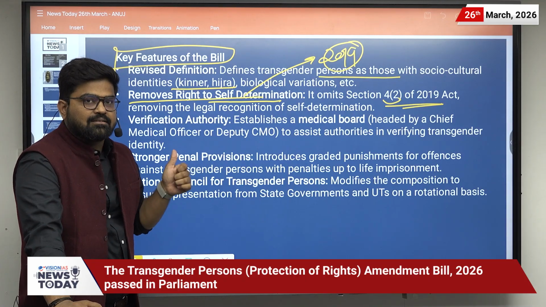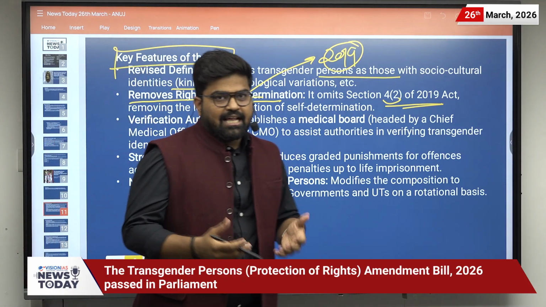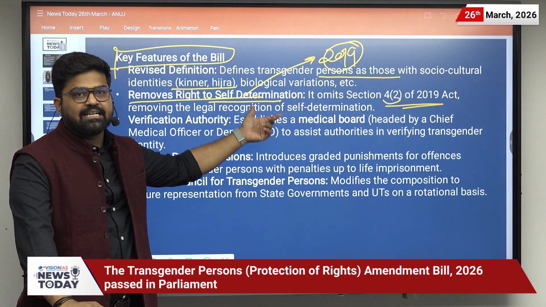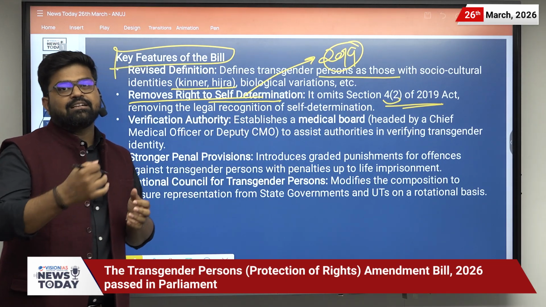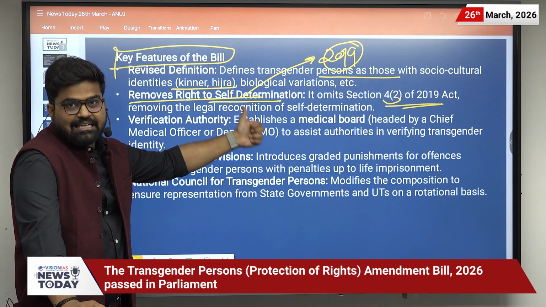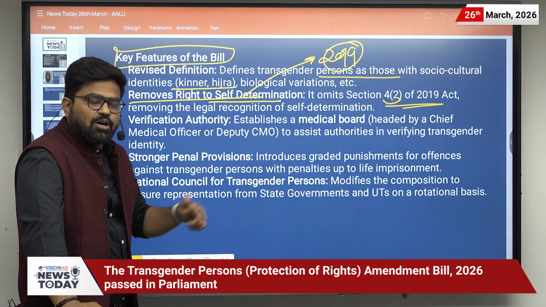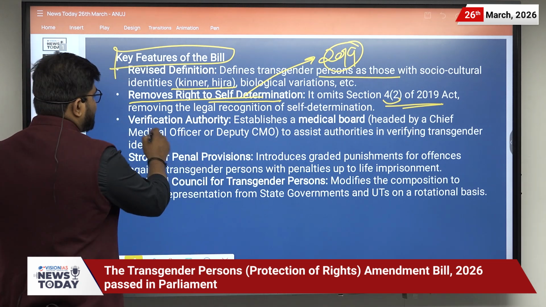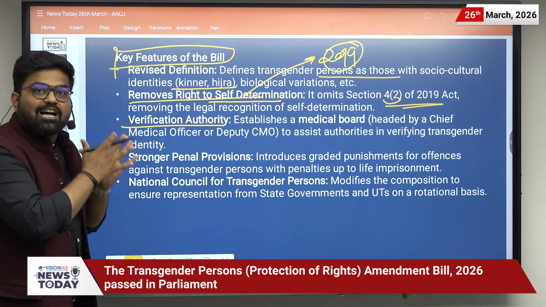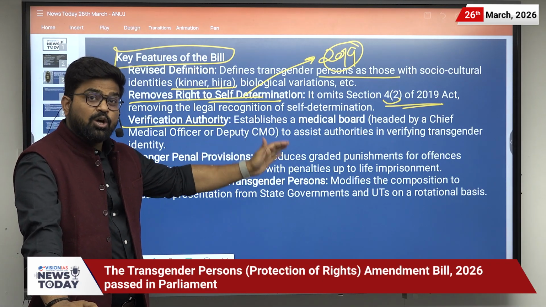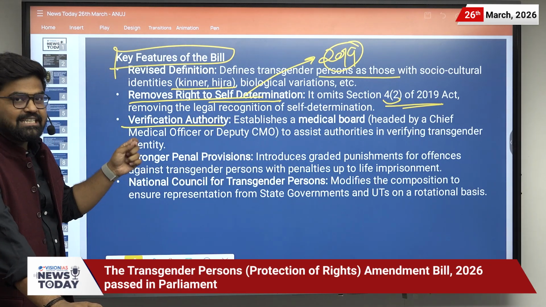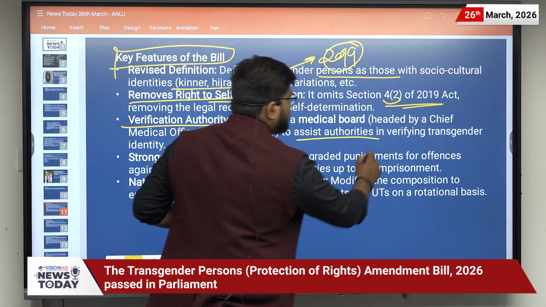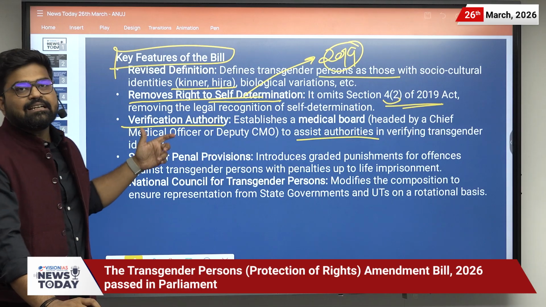So what does it mean? It means that previously, if a person considered herself or himself as transgender, they could determine it by self-attestation. But now they require a certificate from a medical board. It requires a verification authority, and it established a medical board headed by the CMO or Deputy CMO, that is Chief Medical Officer, to assist the authorities in verifying the transgender identity.